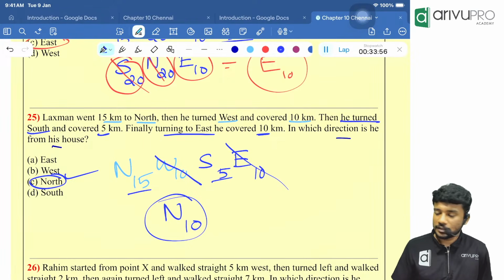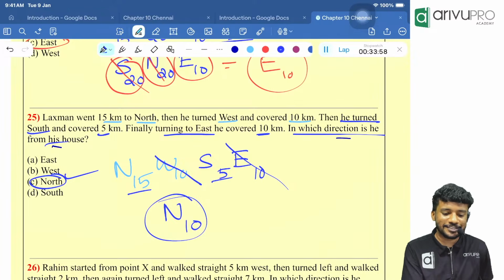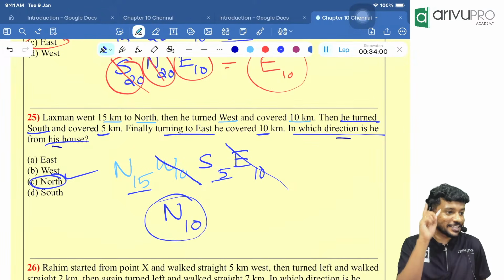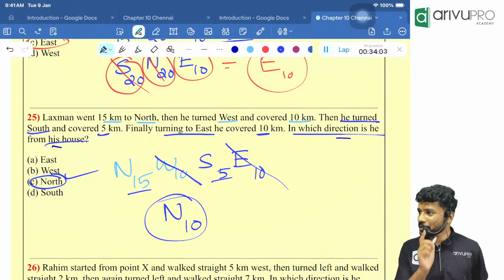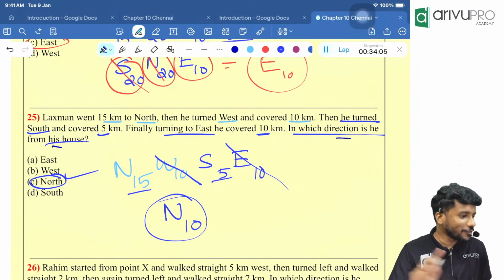Done now. We didn't even read the question. In which direction is the person from the house? That should have been the first thing you should have done. Read the question from the last, then start off and go for the question.